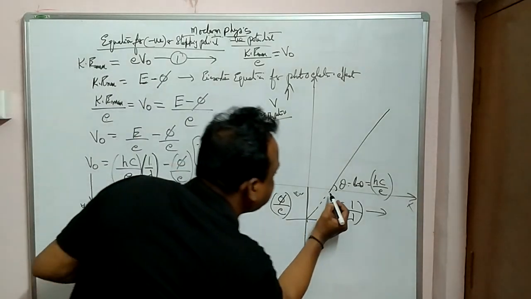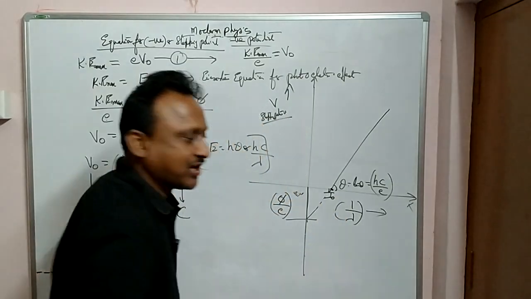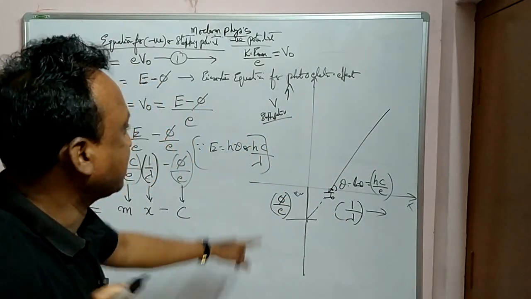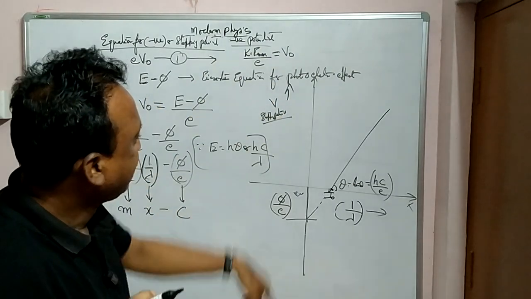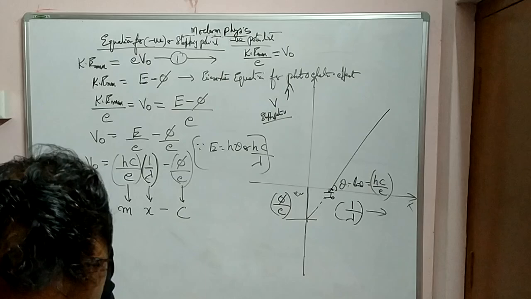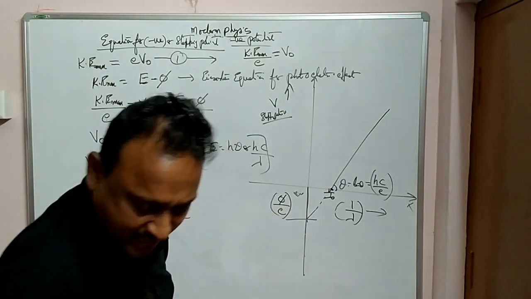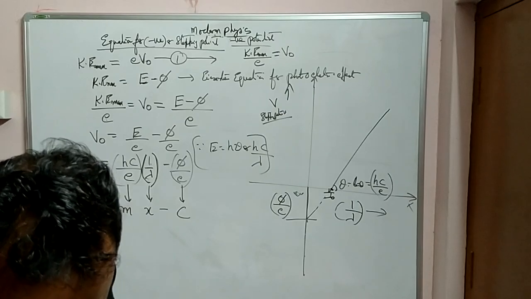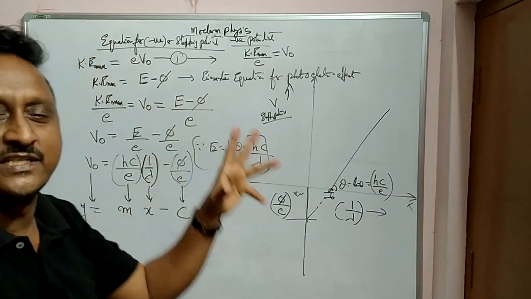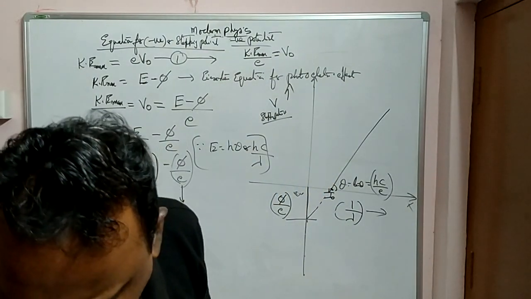And not only that, what is this point? 1 by lambda 0, the threshold wavelength. Below that wavelength, again, photoelectric effect will not be possible. And the stopping potential is on the y axis. So this is how you will be getting the graph, and the intercept on the negative y-axis is phi by E. Clear? So this is how we explain the equation for stopping potential from the experiment.